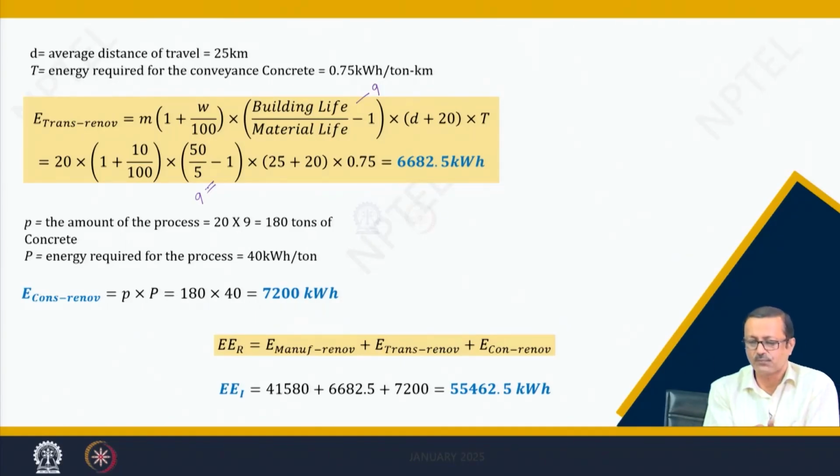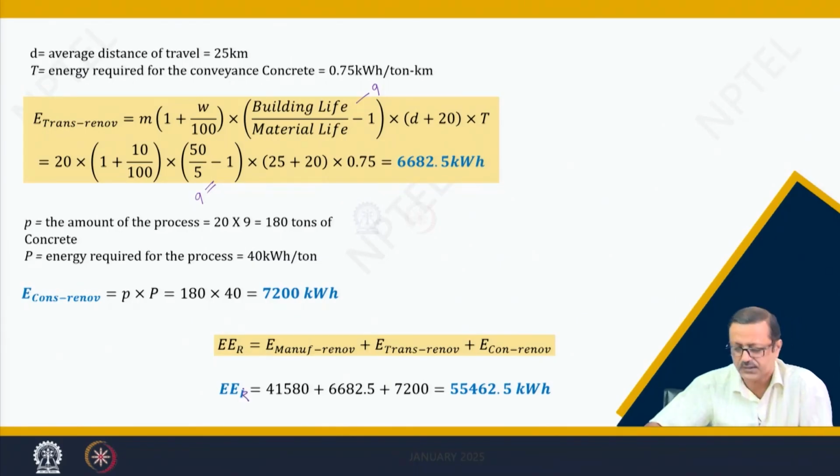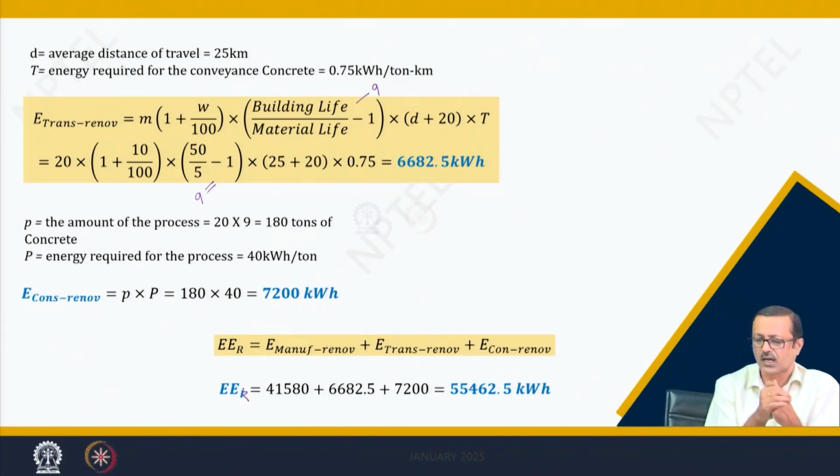Finally, the embodied energy recurring; I think there is a small typological mistake, this should be R. Embodied energy recurring will be 55,462.5 kilowatt hour.